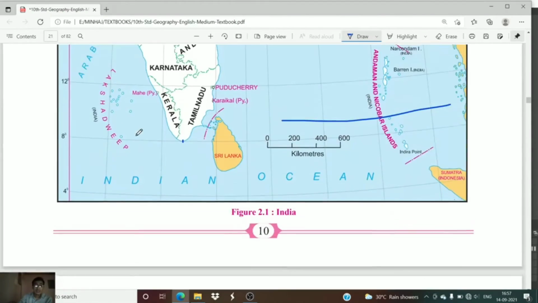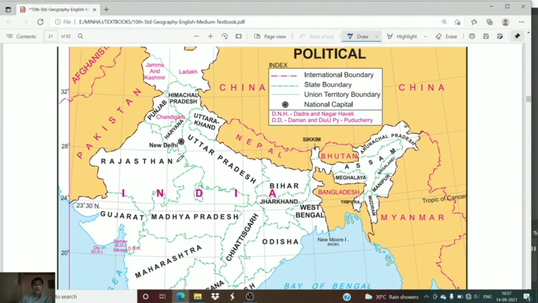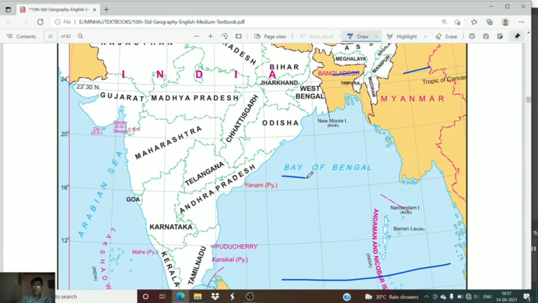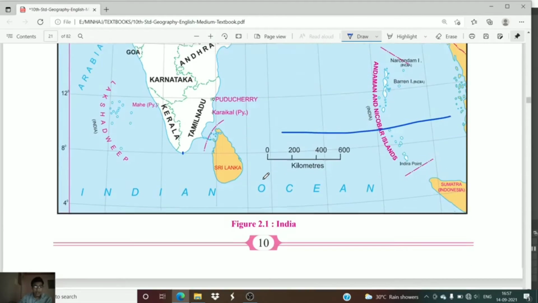To the east, which countries are lying to the east of India? It is Nepal, China, Bhutan, then Bangladesh, Myanmar. These are the countries which are lying east to India, and this particular sea, the Bay of Bengal, is lying to the east of India.